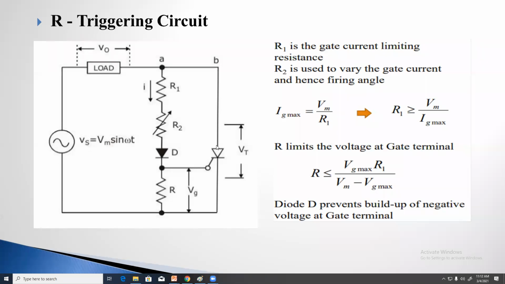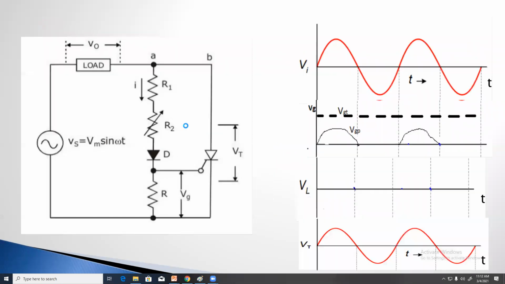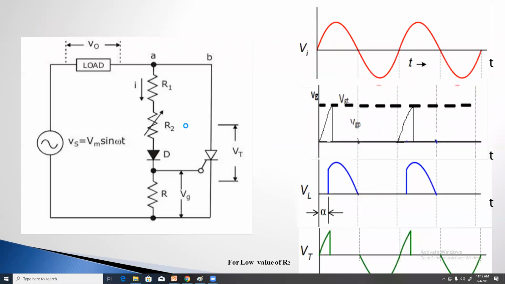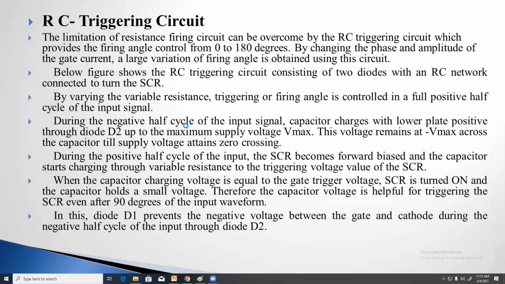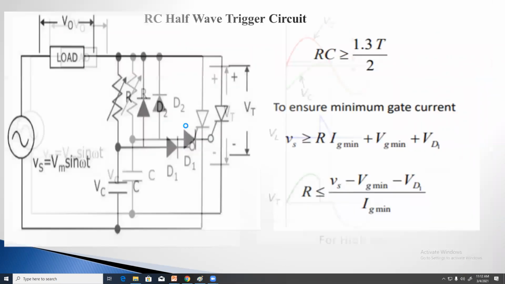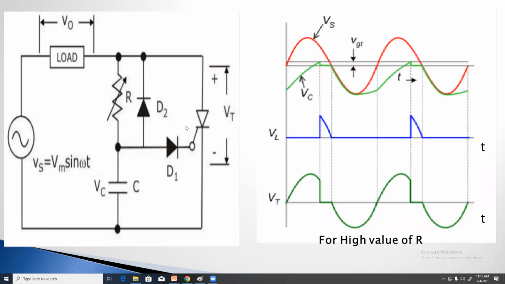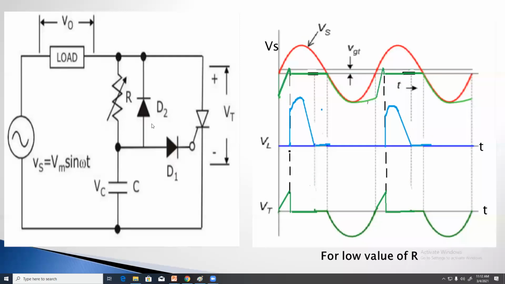Is it clear? What is the meaning of triggering techniques of SCR? To turn on the SCR. How can we turn on the SCR? By using resistance and resistance capacitance. Resistance capacitance has two types, half wave and full wave.